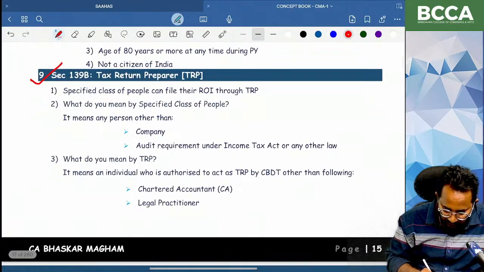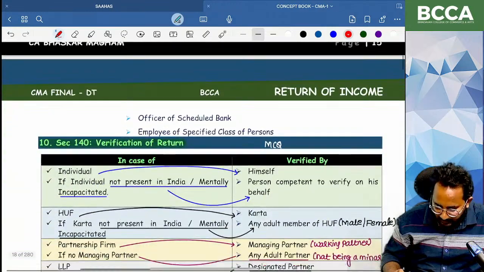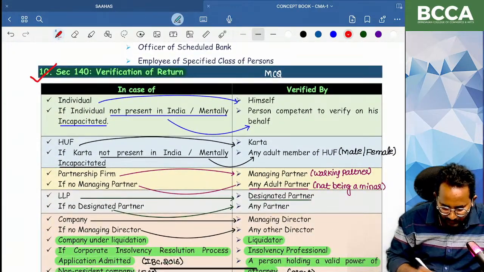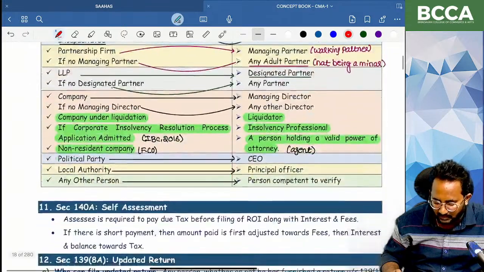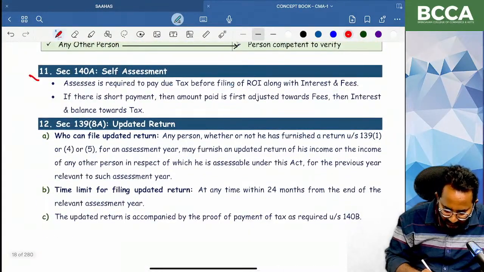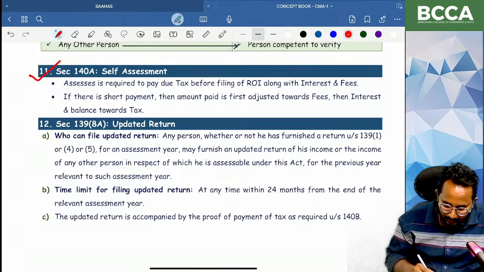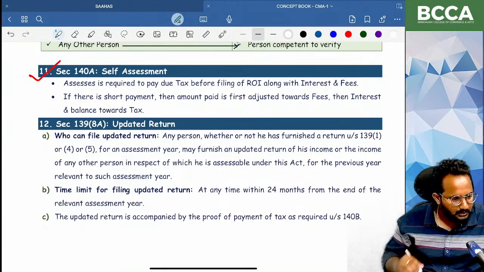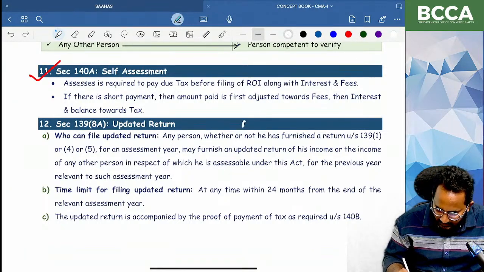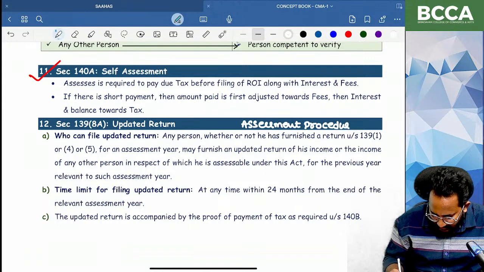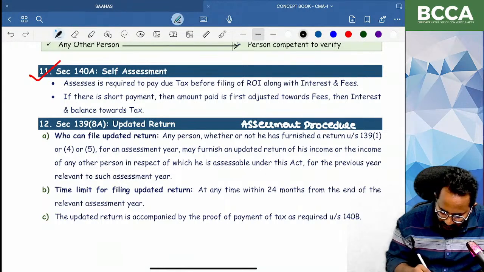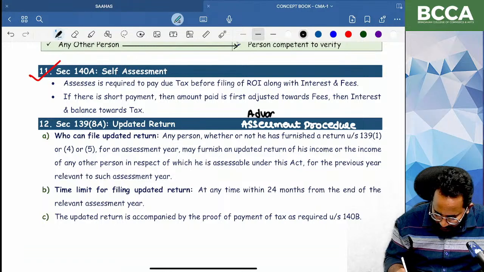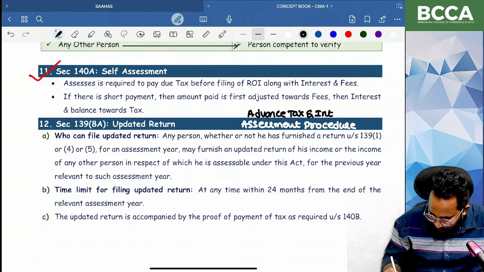Next, 139B, tax return preparer discussion also over. A few minutes back we finished 140, verification of return. Self-assessment discussion is also over. But can you tell me, is the updated return discussion over? No. We will discuss this after the assessment procedure chapter and the advanced tax chapter. Only after the completion of these two chapters will I discuss it. Don't think about it. Definitely I will discuss this chapter after the completion of these two.